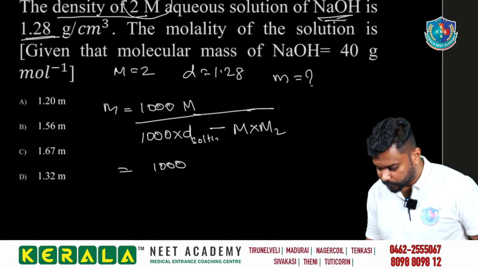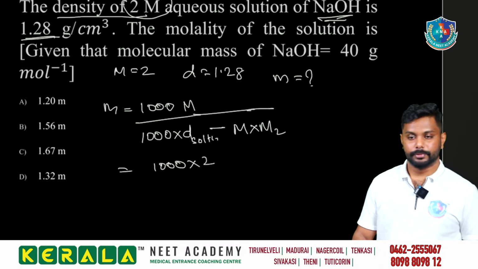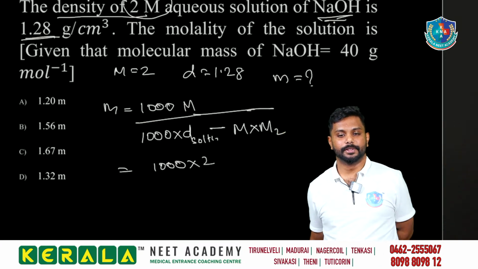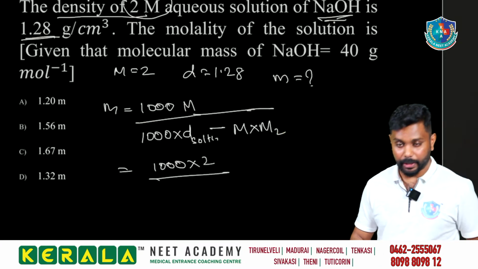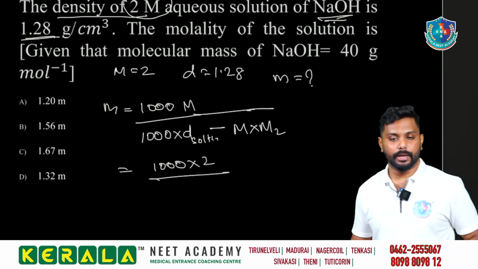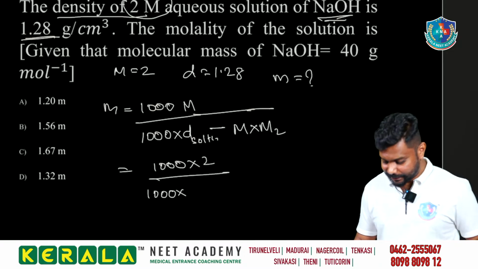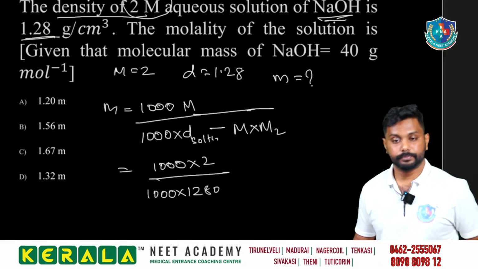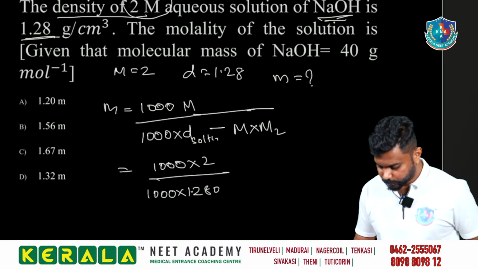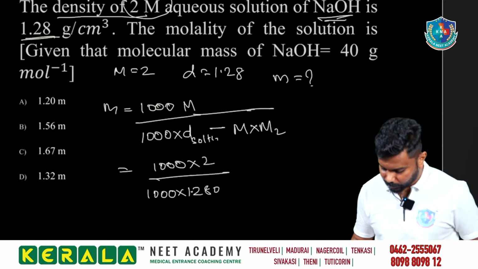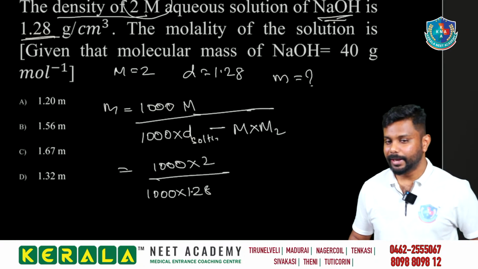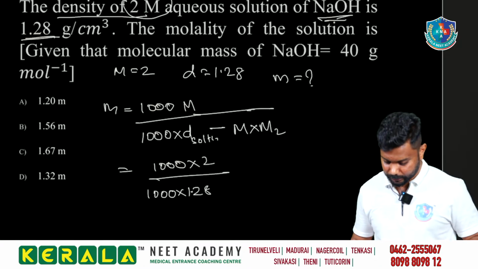பாருங்க, 1000 into molarity எவ்வளோ? 2, so 2000. And 1000 into density. Density எவ்வளோ கொடுத்திருக்க? 1.28. You will be getting 1280 when you multiply with the 1000, right? Very good.